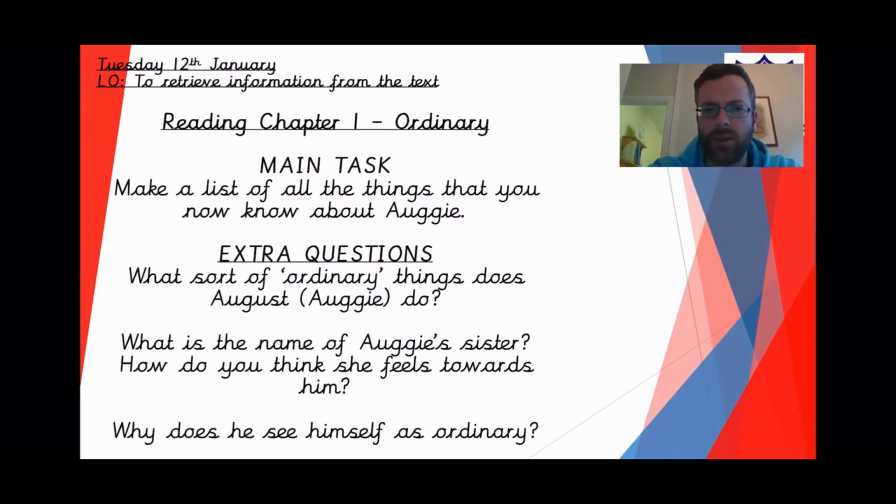If you're setting this out in your book, can I suggest that you write main task underneath your date and learning objective, and then leave about half the page, and then underneath you've got space for your 3 answers. They will come up at different points. When you hear me read the text, and some of the text will appear just below, when you find the answer, pause it and write down the answer.